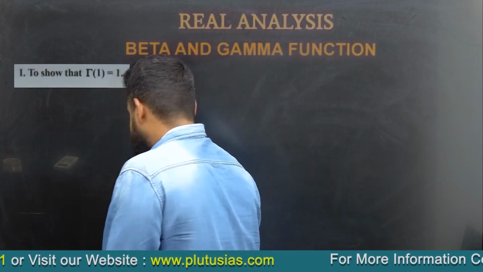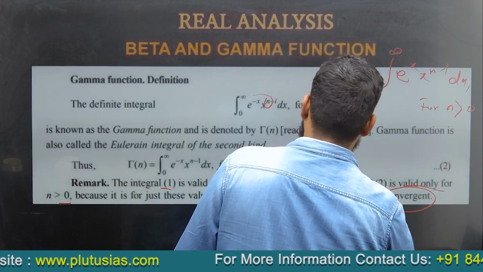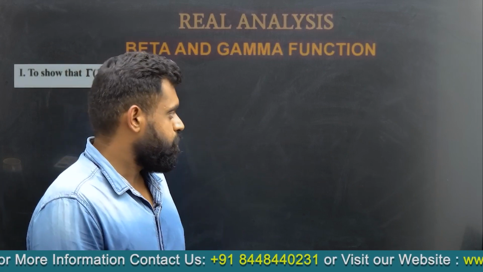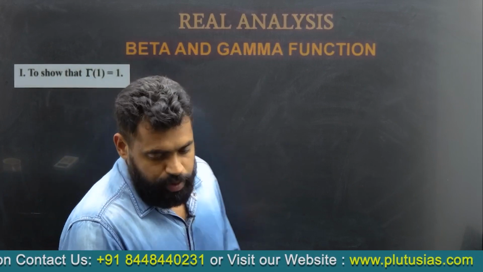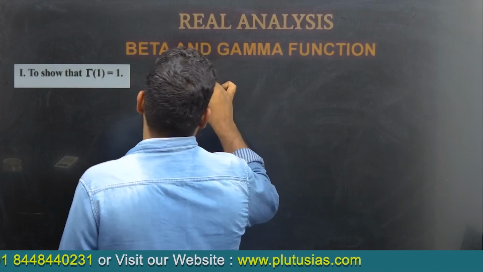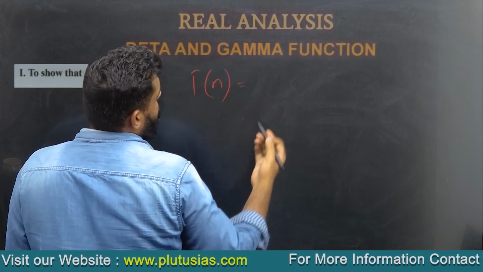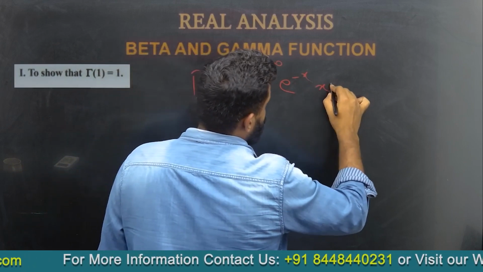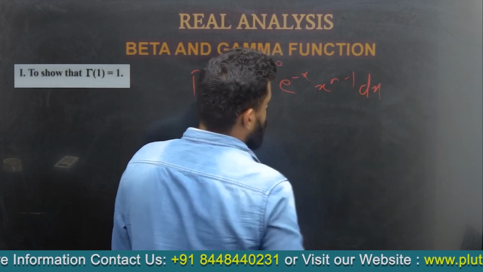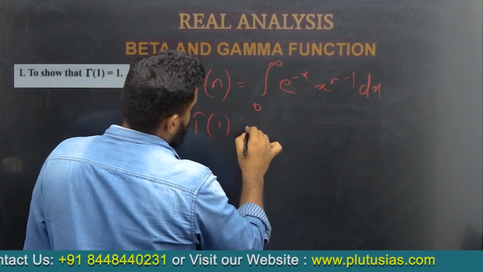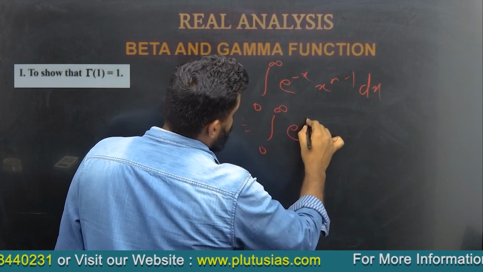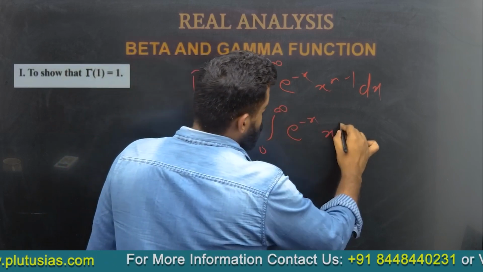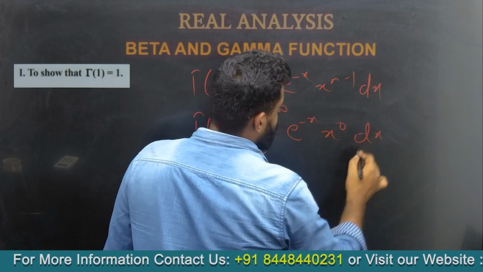Okay, so first thing is gamma 1 is equal to 1. To show this, we are given that gamma n is the integral from 0 to infinity of e to the power minus x, x to the power n minus 1 dx. So gamma 1 would be the integral from 0 to infinity of e to the power minus x, and if we put n equal to 1, we get x to the power 0, which is equal to 1.